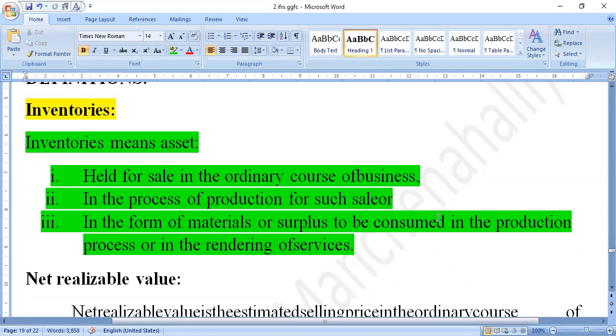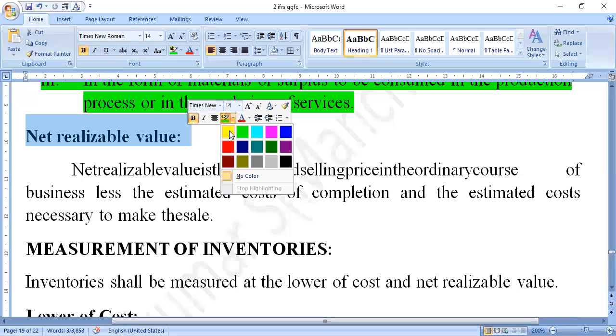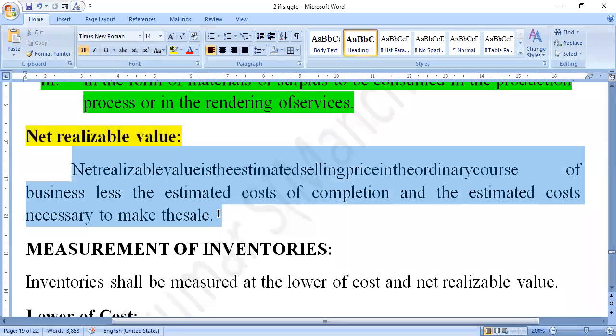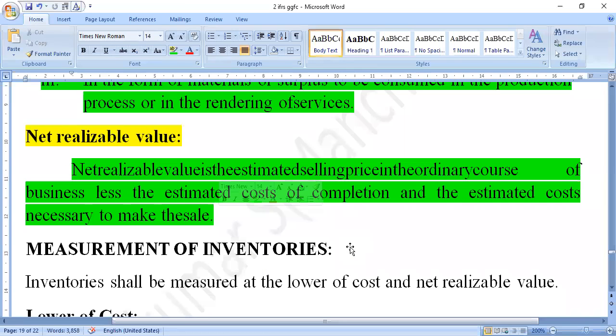This is a 2 marks question. After this, the next term we are discussing here is net realizable value. What is meant by net realizable value?